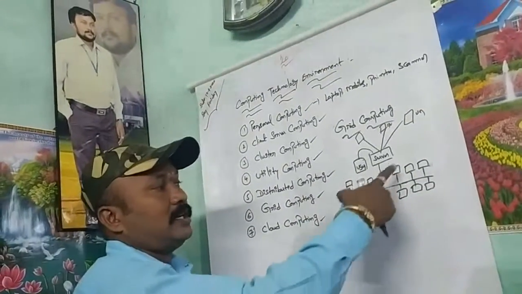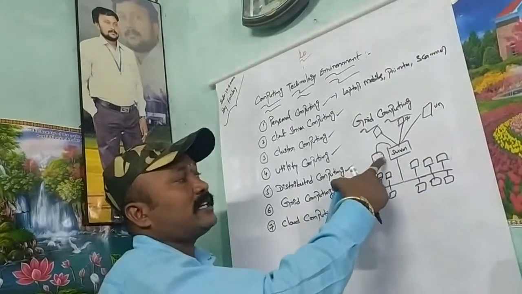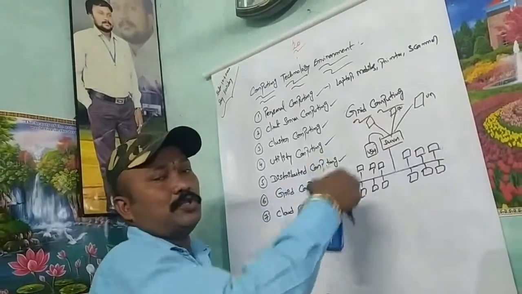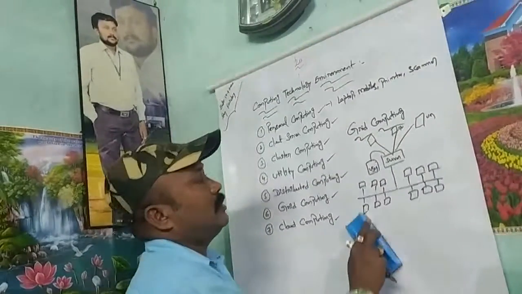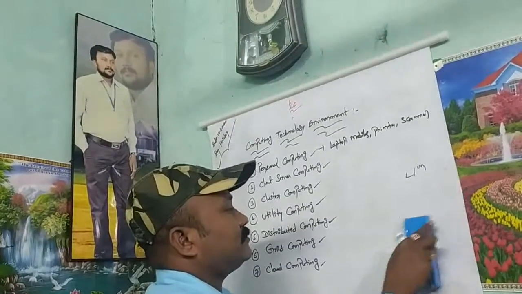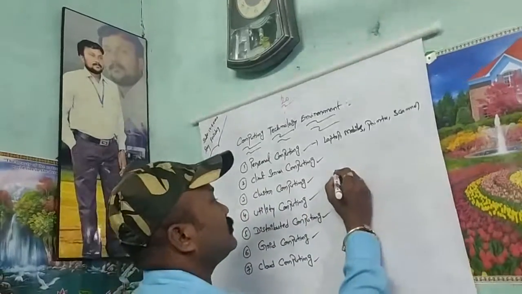So, different networks connect to the server. Here the user accesses information, and it will connect to the different CPUs and users. That is grid computing. Then next I will explain about cloud computing.